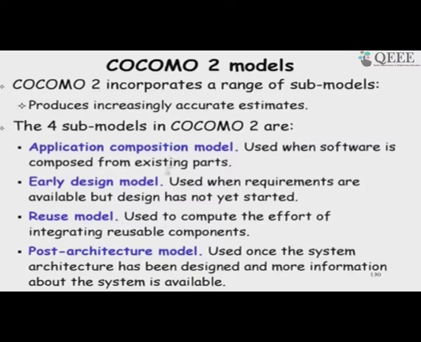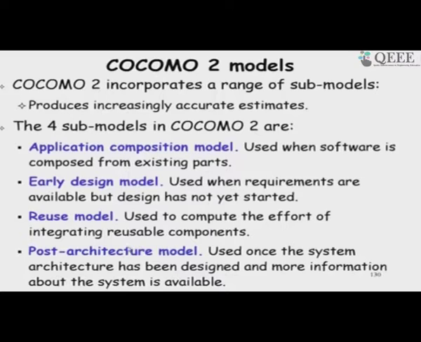And then there are 2 more, the reuse model. This is when we have significant reuse of components, and we estimate the effort required in integrating those. And the application composition model, where we have component based development and we are just using those components.